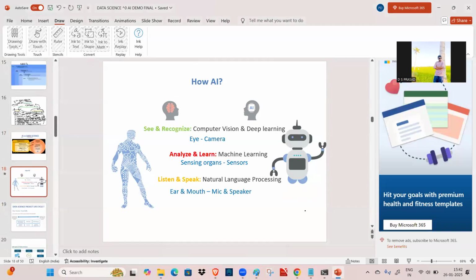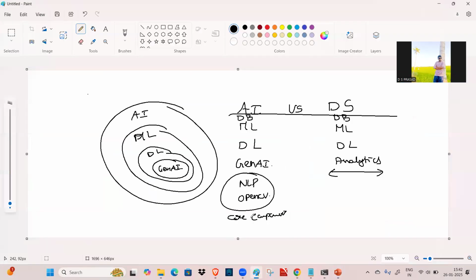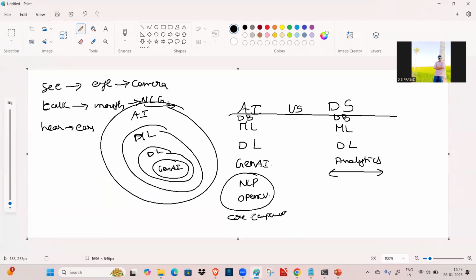How does AI work? Take robots. In the general view, a robot can see and talk. How can the robot see? We humans have eyes, but a robot also has an eye, and that eye is nothing but a camera. We have a mouth, so we can talk. Machines have natural language generation, which means they can generate language. And we can also hear: we have ears, and we hear through the ears.